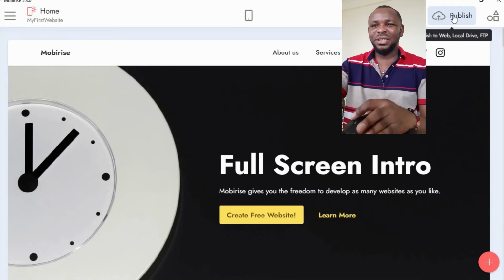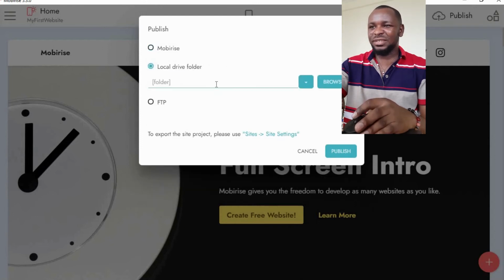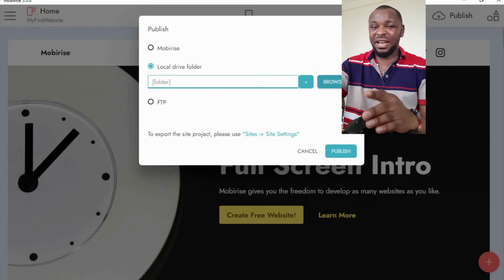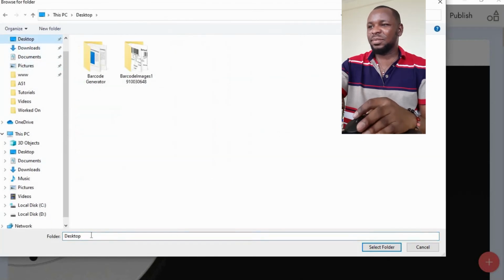So when I click on publish, then you set the location of the file. I click on location, then I browse the location, the folder that I want this one to be in. So I'll go to browse. Let me just put it on my desktop.